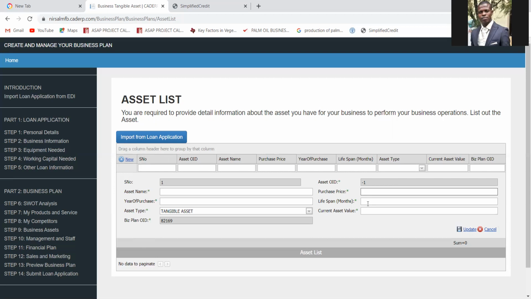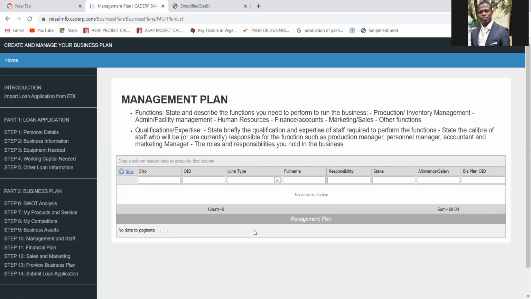How long can that asset last? So, how many years? Is it 5 years, 2 years, 10 years? Put the number of years. Then, what is the current value of that asset? If you want to sell that asset, how much will people be willing to pay for it? Then you put the price here. Click on update. Then come and click on new again to provide every other asset. But if you are a startup business and you don't have assets, just skip this section and move to management and staff.